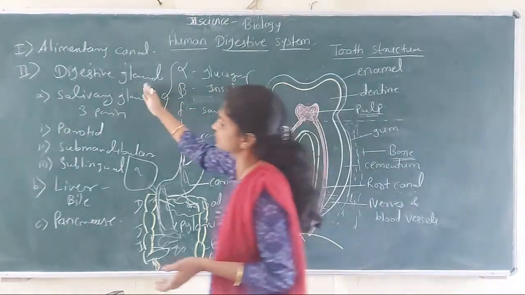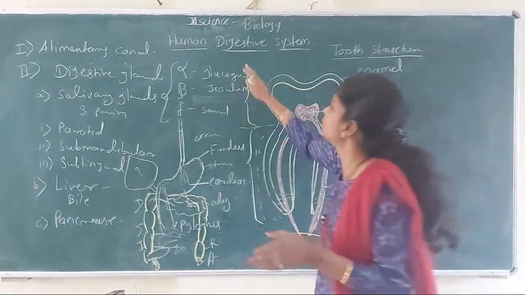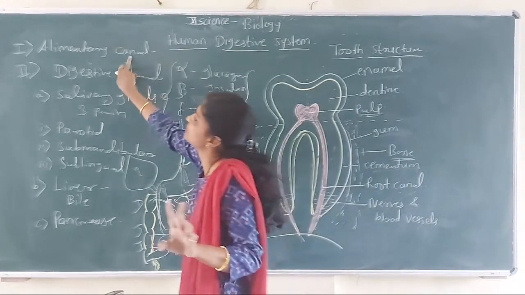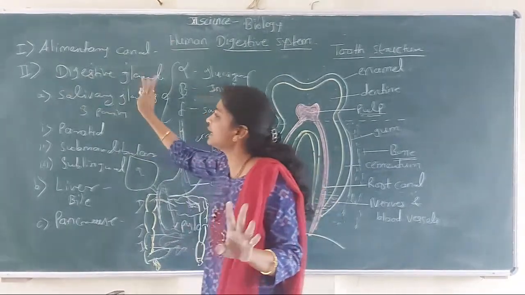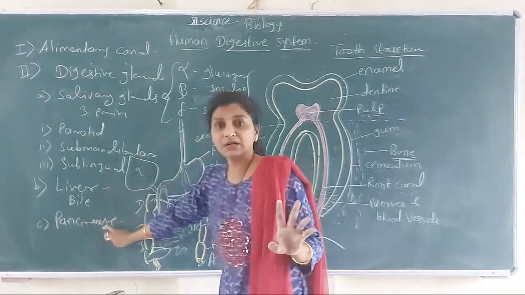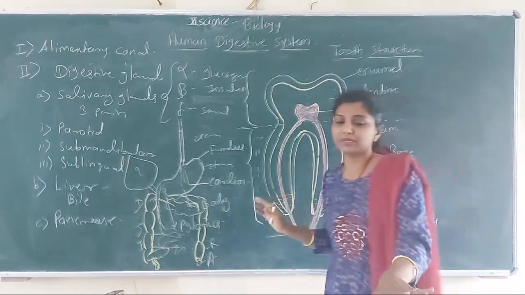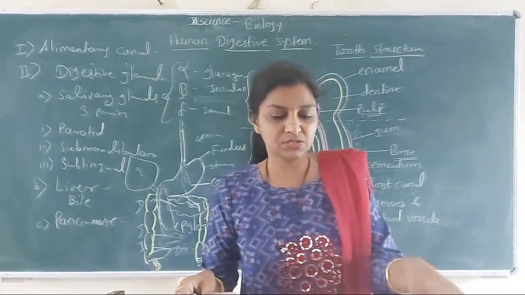So that is the three digestive glands which are present in human digestive system. So that is the second part, and the first part of the digestive system is alimentary canal, and second is digestive glands, which are three, that is salivary, liver and pancreas. So your digestive system is completed. We will continue in next lecture. So we'll stop here.